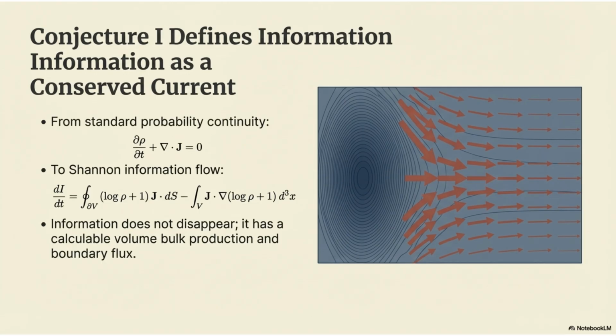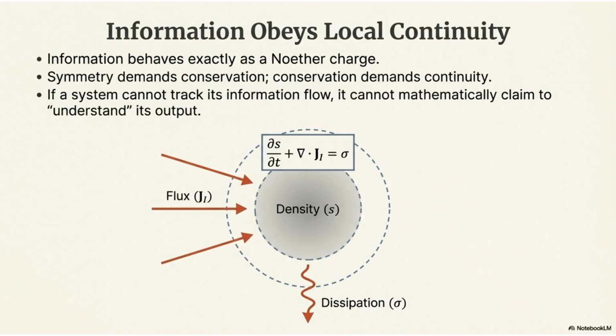Conjecture Y defines information as a conserved current. From probability continuity, we derive Shannon information flow. Information does not disappear. It has a calculable volume bulk production and boundary flux. Information obeys local continuity, behaving exactly as a Noether charge. Symmetry demands conservation, and conservation demands continuity. If a system cannot track its information flow, it cannot mathematically claim to understand its output.